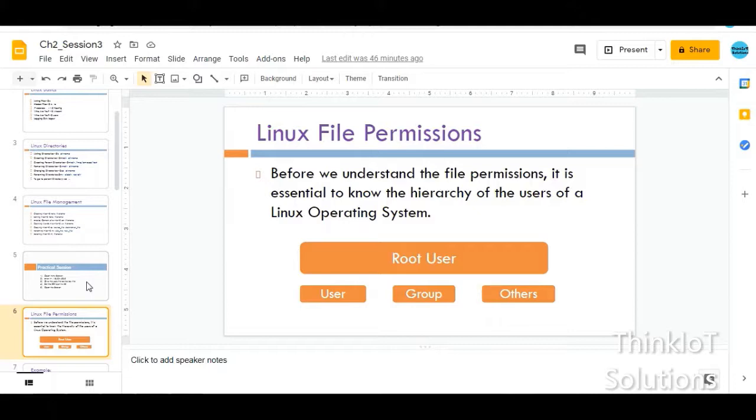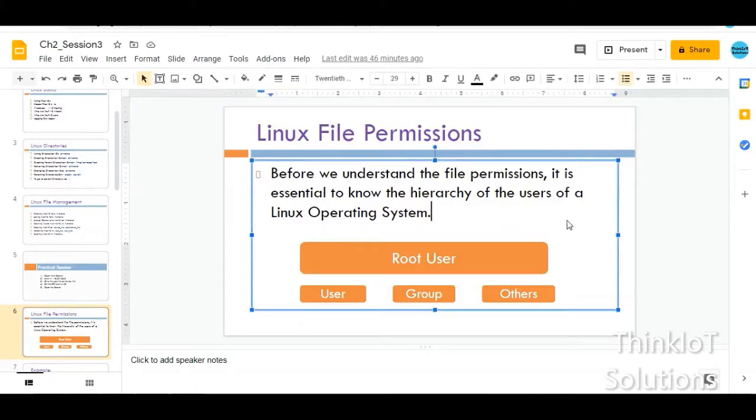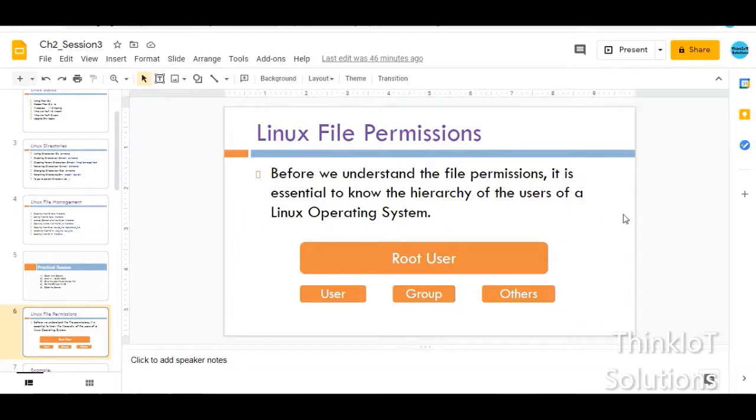As in Windows, the highest priority user is the admin or the administrator. In the same way, in the Linux operating system, the name of the highest user is given as the root user. The root user is a user who has all the privileges, that is, he is the first user on that particular PC.